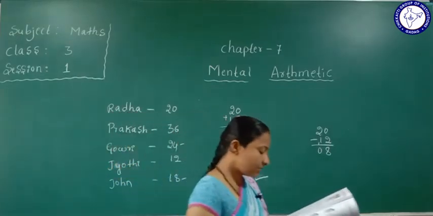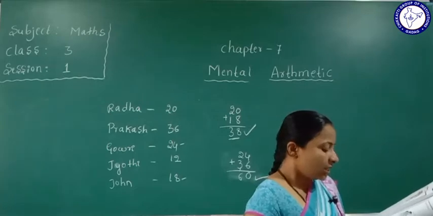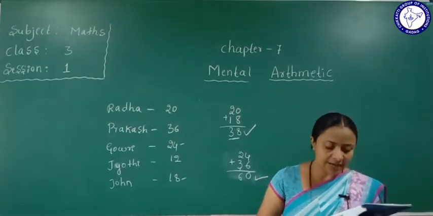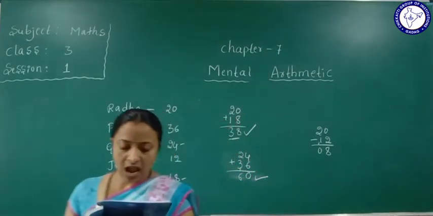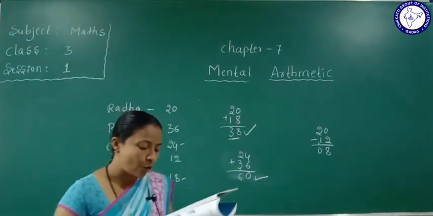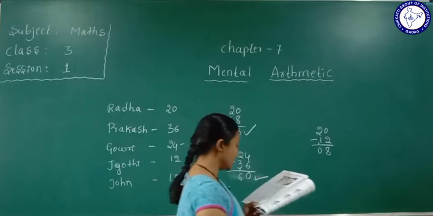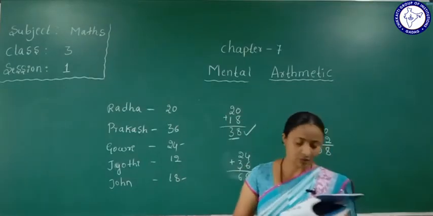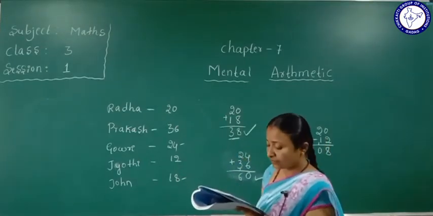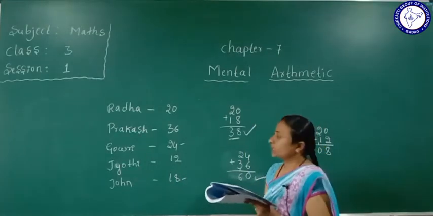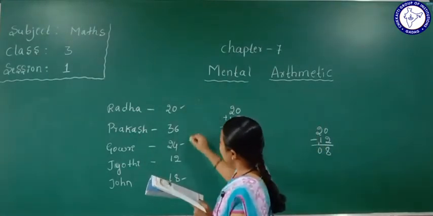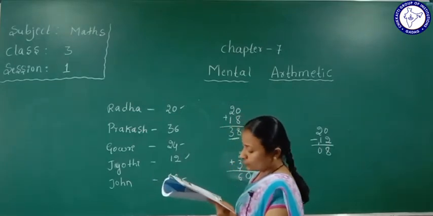Okay. Next one. If the number of tamarind seeds that Radha and Jyoti have are to be equal, how many more seeds should Jyoti collect? So Radha and Jyoti have to be equal.